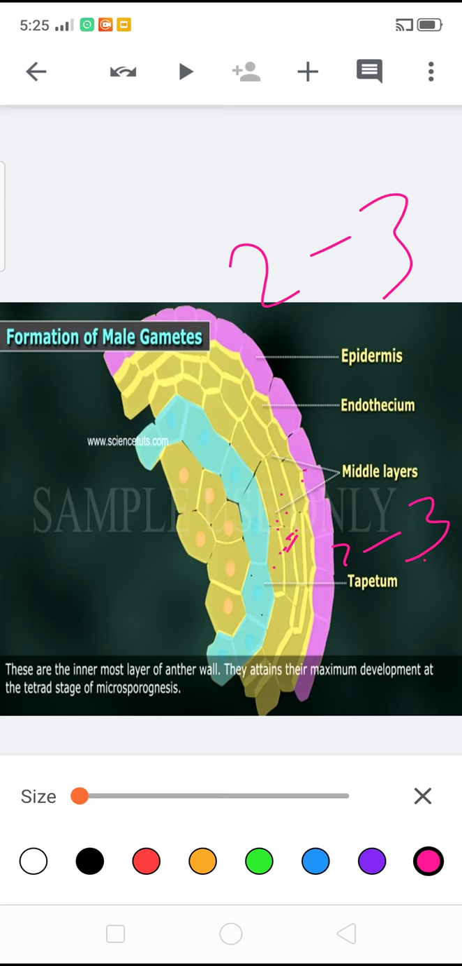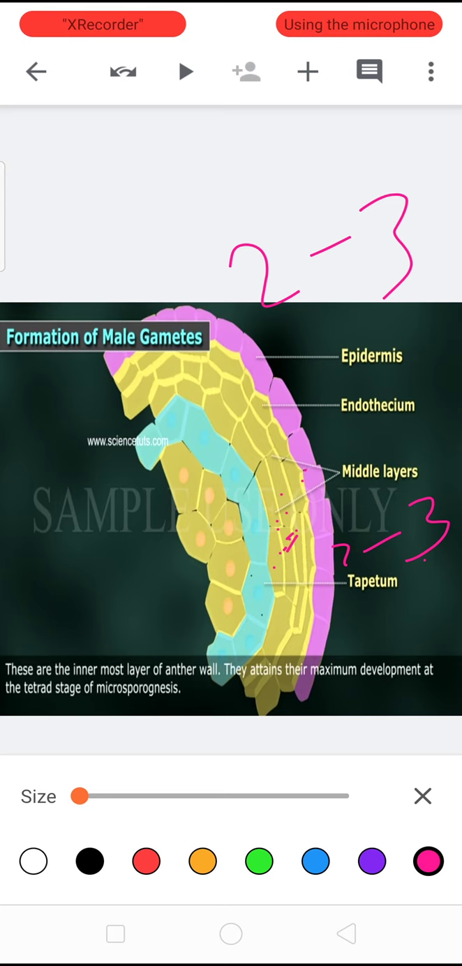Middle layers degenerate by the time meiosis takes place in the microspore mother cells. This is about middle layers.